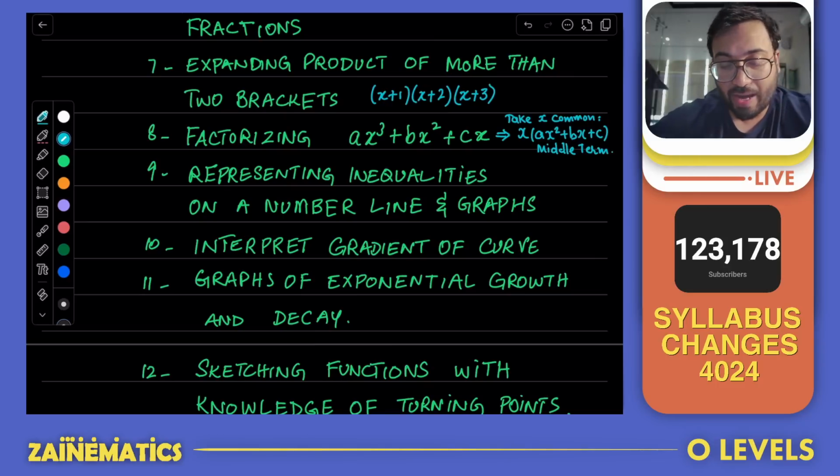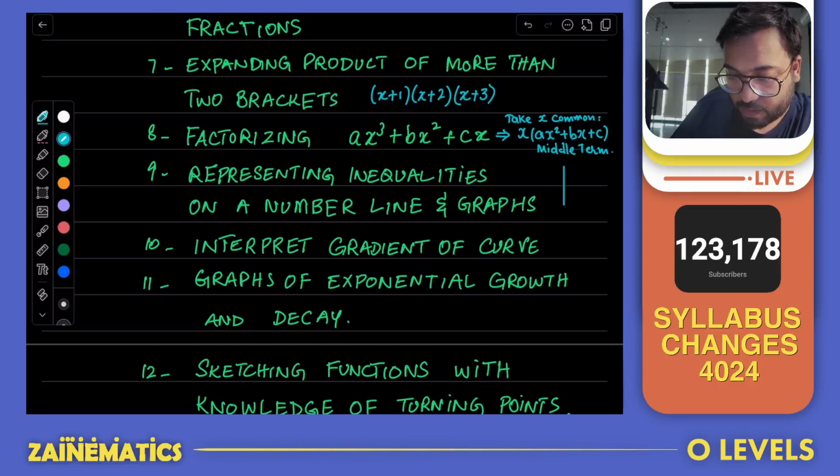Another idea, number 9, is that you are now required to represent inequalities on a number line and graphs. Now we have been representing inequalities on graphs by shading the required region and so on. And for inequalities on a number line, you have seen this process in various books, and now you will be formally required to do that.